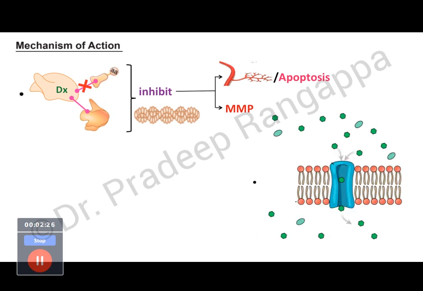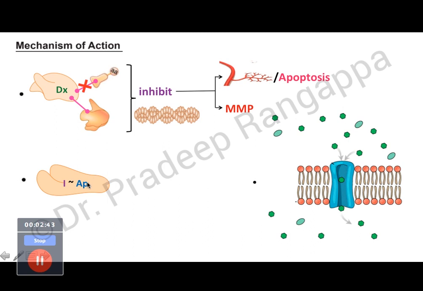Another way it acts is it creates pores and enters into the bacterial cell membrane and causes the death of the organism. So it enters the organism through the pore formation. So that is another mechanism as well.